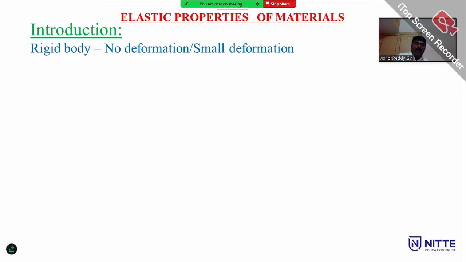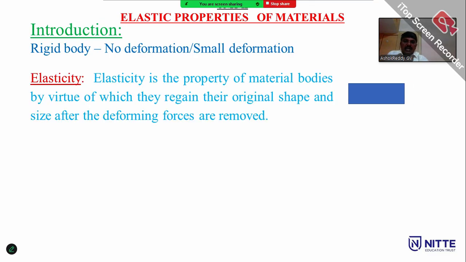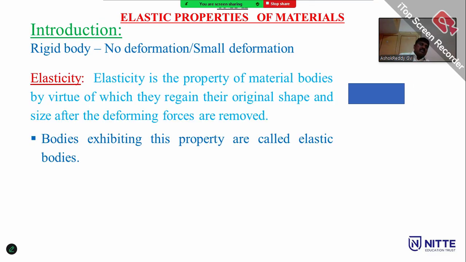We know a rigid body means no deformation, even when a force is applied. Elasticity is the property of a material by virtue of which it regains its original shape and size after removal of the deformation forces.